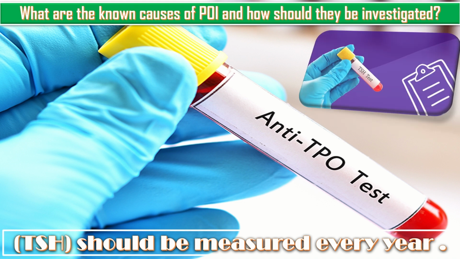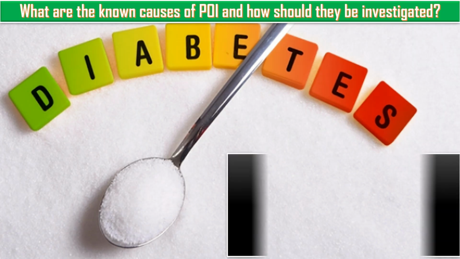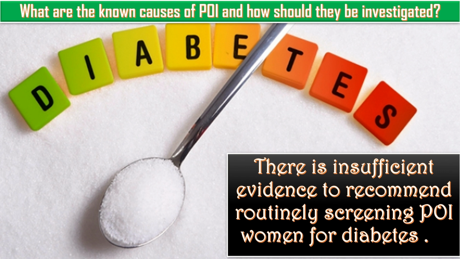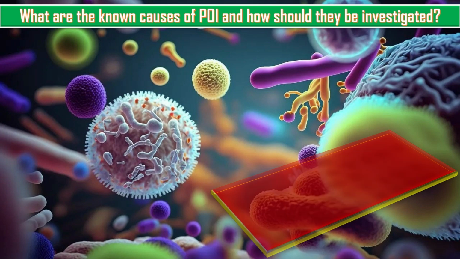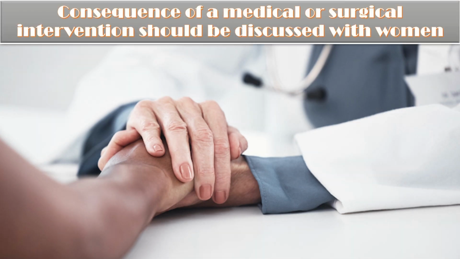There is insufficient evidence to recommend routinely screening POI women for diabetes. There is no indication for infection screening in women with POI. The possibility of POI being a consequence of a medical or surgical intervention should be discussed with a woman as a part of the consenting process for that treatment.